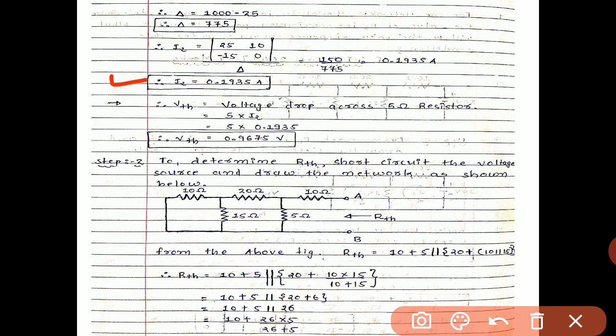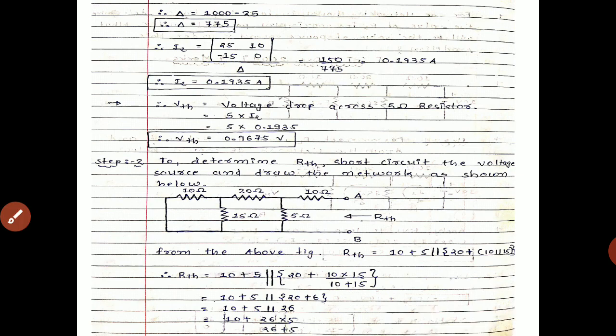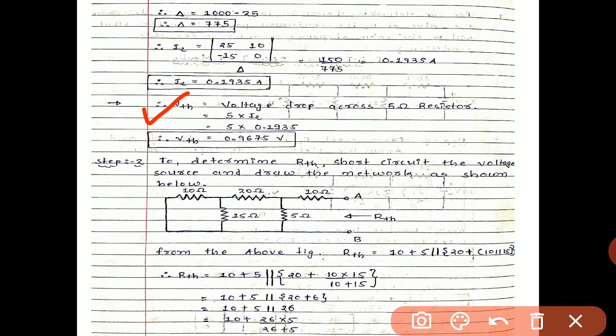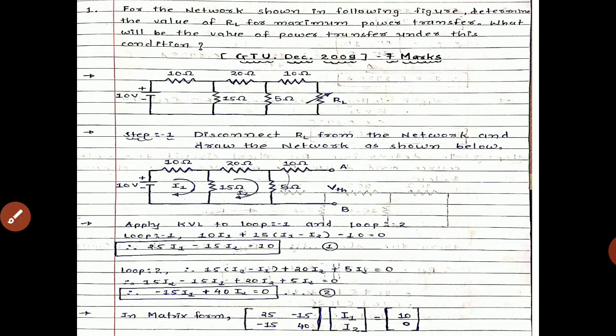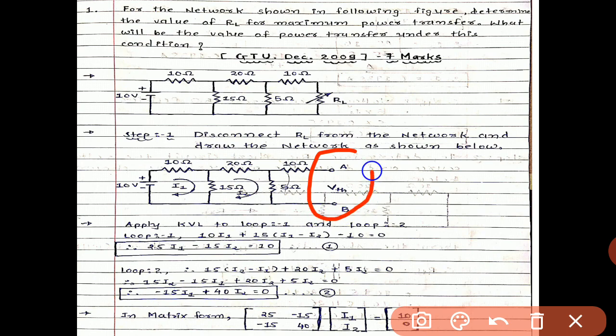So what is VTH, or we can say open circuit voltage, or Thevenin voltage? VTH is nothing but the voltage drop across the 5 ohm resistor. In this figure we see that VTH, the open circuit voltage, is the voltage across the 5 ohm resistor, because in parallel the voltage will be the same.